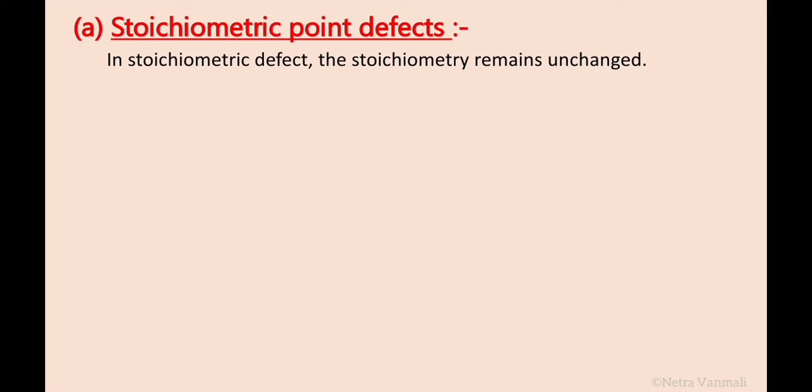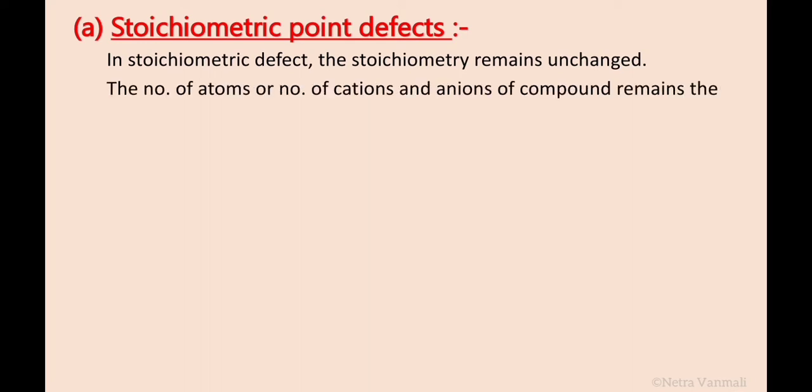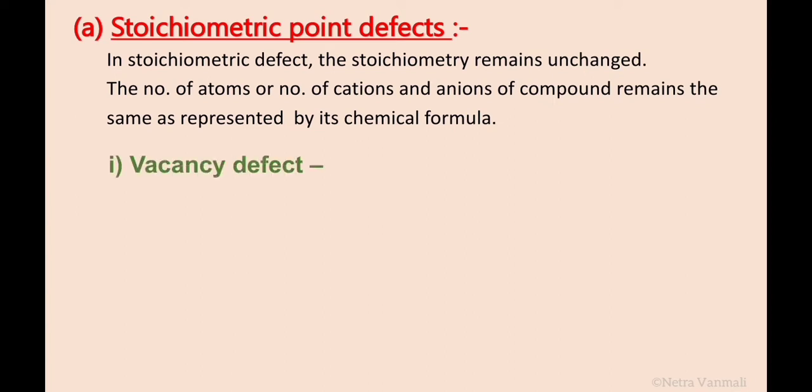In stoichiometric defect, the stoichiometry remains unchanged. That means the number of atoms or number of cations and anions of the compound remains the same as represented by its chemical formula. That means though the defect is created, the stoichiometry or the chemical formula of the compound remains unchanged. The first type of stoichiometric point defect is vacancy defect.